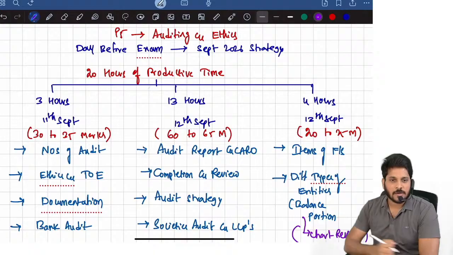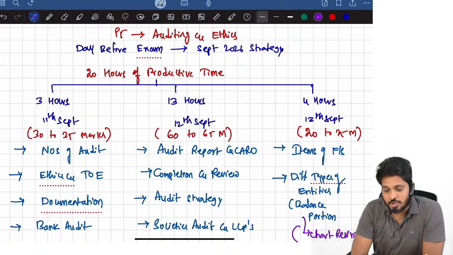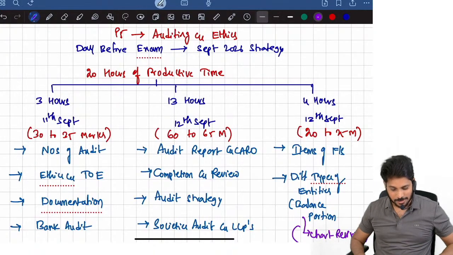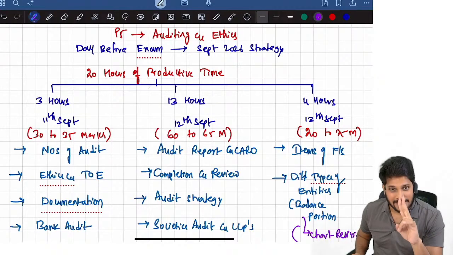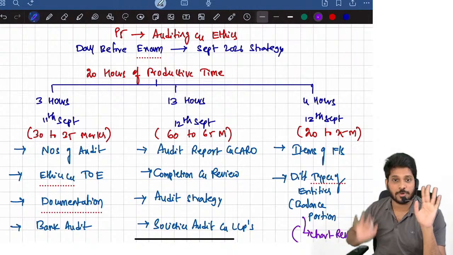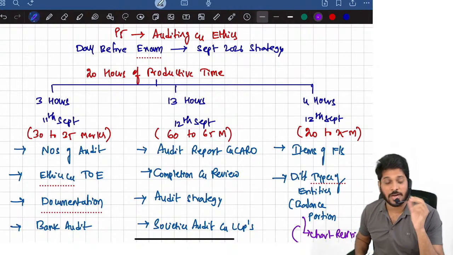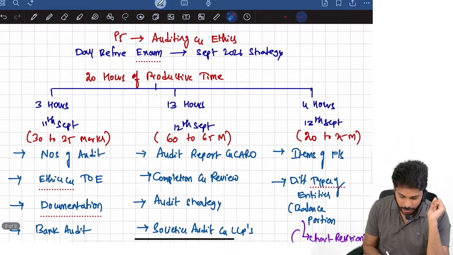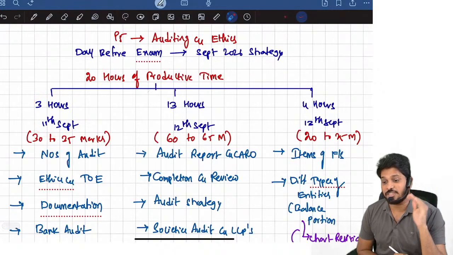So guys, day before exam strategy for CA Inter Audit. You have exactly 20 hours of productive time for revision. Day after tomorrow is the audit exam. From now, you have 20 hours. Today, you have 3 hours productively, assuming you are starting your studies at 7 o'clock.